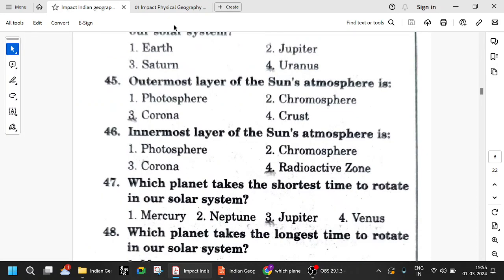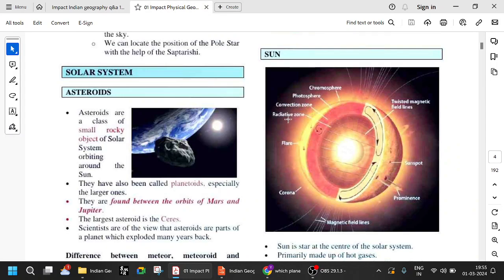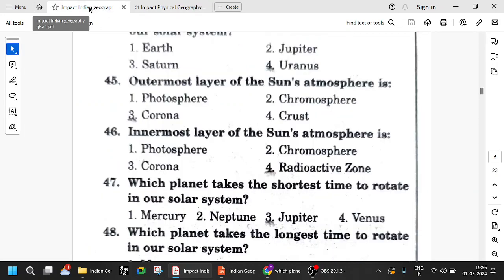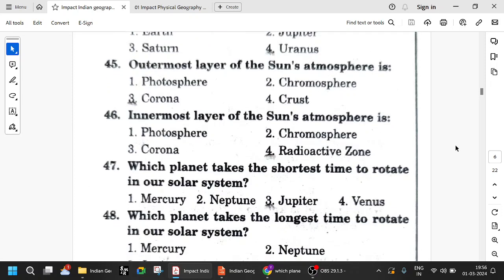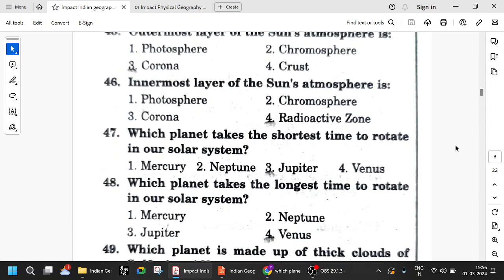The innermost layer of the sun is the radioactive zone. Radioactive zone, convection zone, photosphere, chromosphere, and corona. And on the surface, you have the solar flares, which are actually damaging to our satellites. So the inner is the radioactive zone, followed by the convection zone, photosphere, and chromosphere. Very important: a question can be asked to put it in ascending order from inside to outside. The outermost is the corona, the innermost is the radioactive zone.